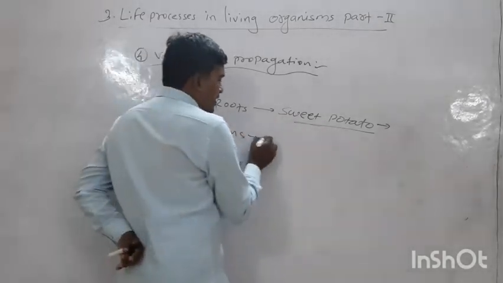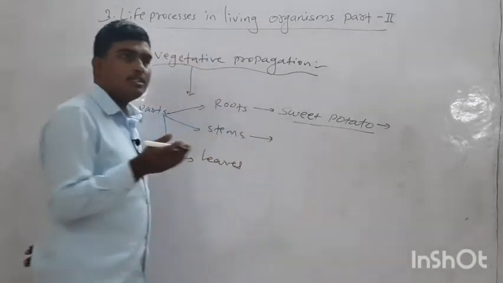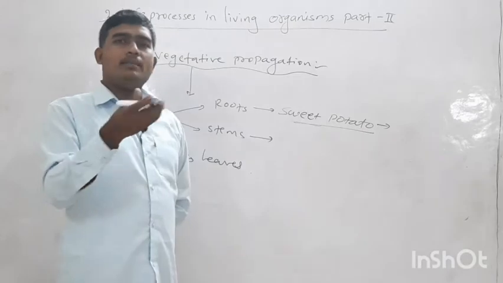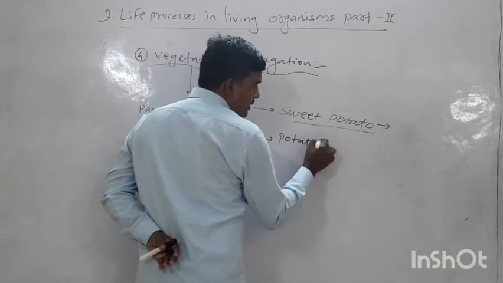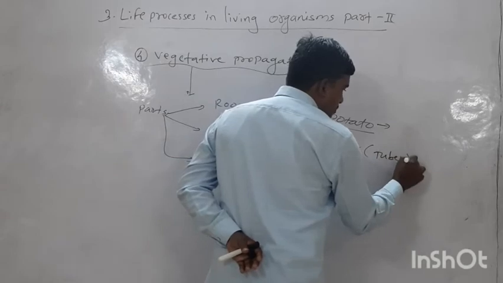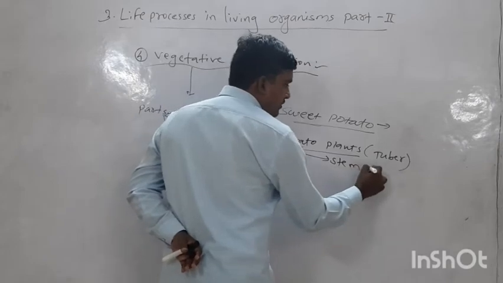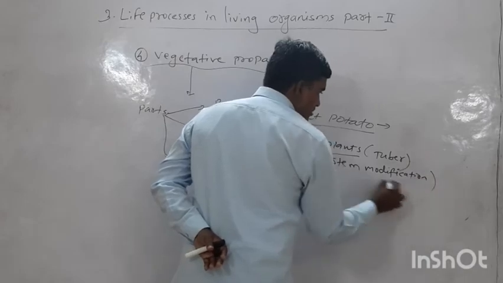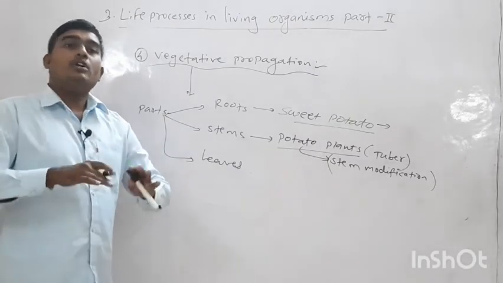Then vegetative reproduction with the help of stem is a very important process, and we know the rose plant and so many ornamental plants. We have the potato plant also, that is the potato tuber part. Potato is a kind of stem, not a root. Stem modification. What is the potato? Potato is a stem modification. Remember one thing, potato is not a root, potato is a modified stem.